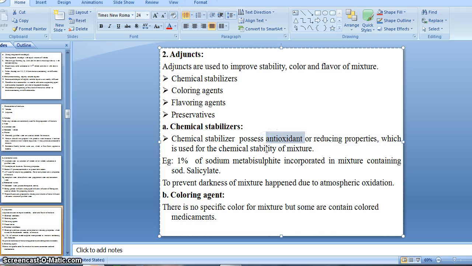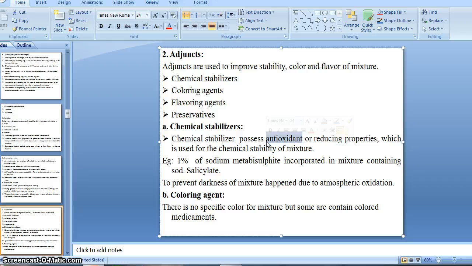Oxidation and reduction is one kind of chemical process, or chemical reaction. Due to oxidation or reduction, there is a decomposition of medicaments or excipients or active drug, right?